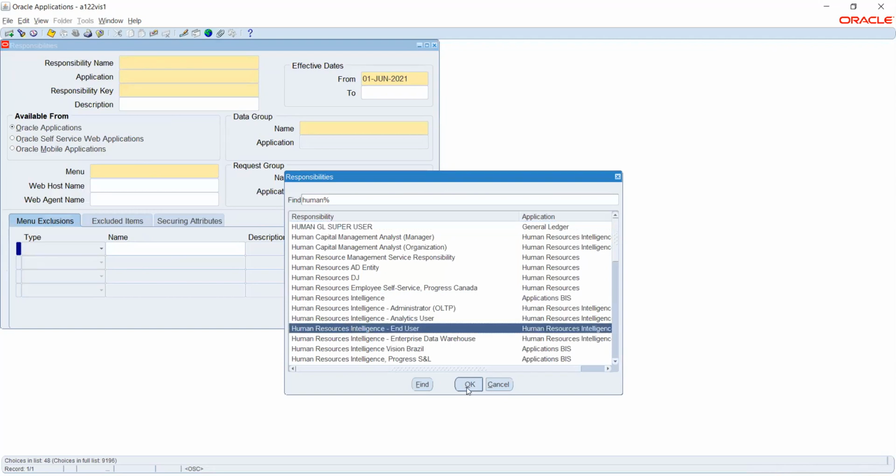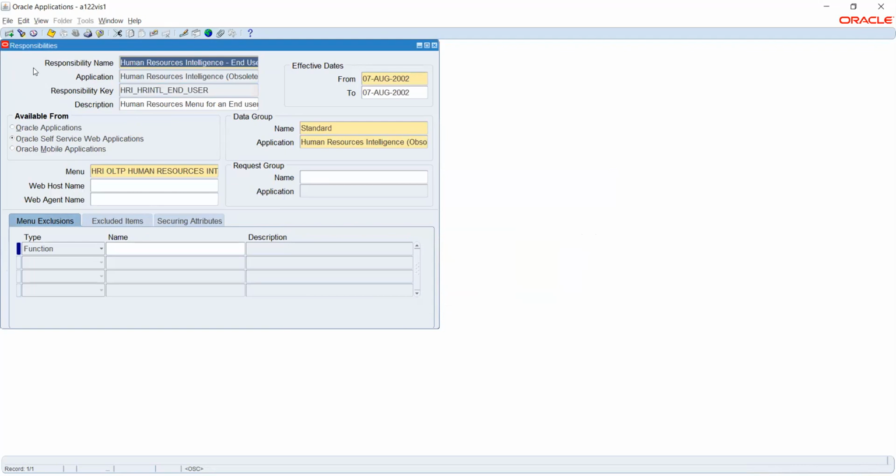So how I'm creating this employee is through this responsibility. How I'm able to see those functions which allow me to create a new employee is by using this option called menu. This menu will have a set of functions and other features, wherein I'll be able to enter all those employee details, process payroll, and add element, cost element, everything. Okay, so this is our base.